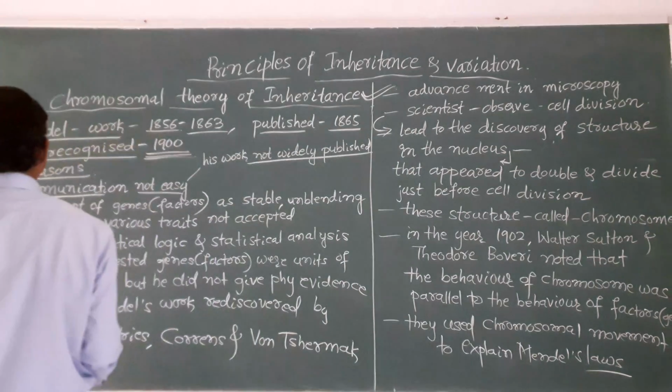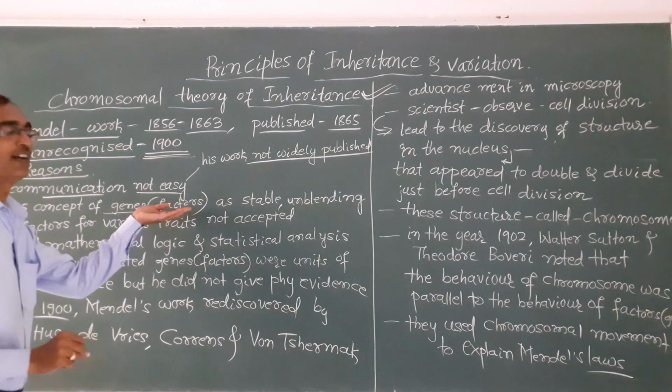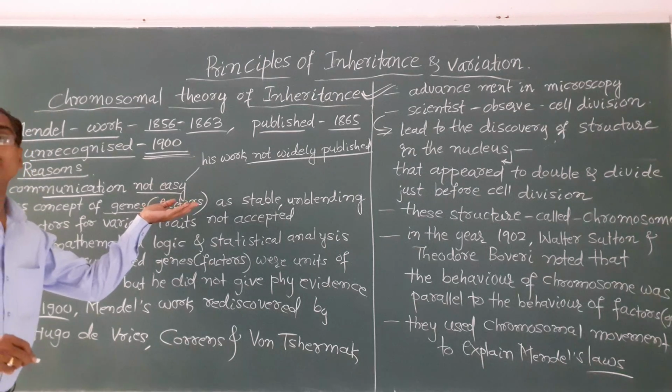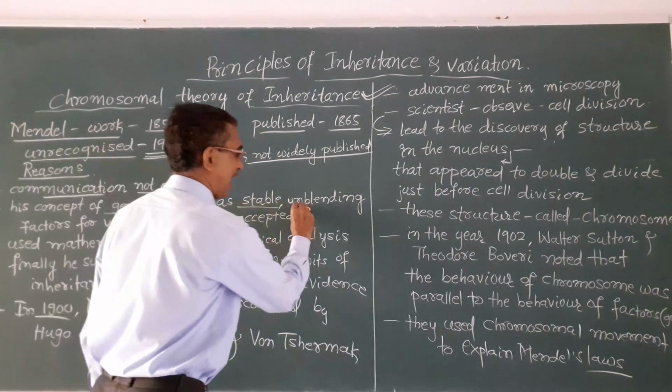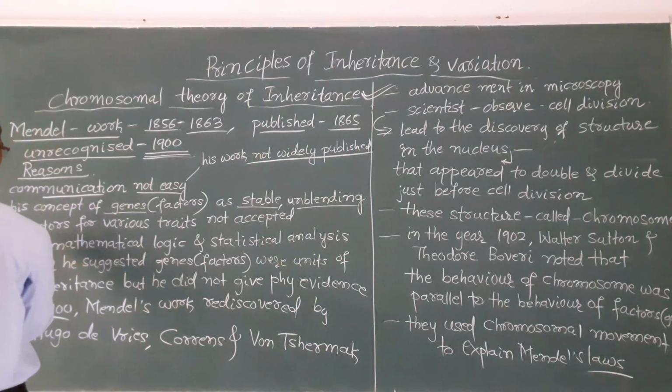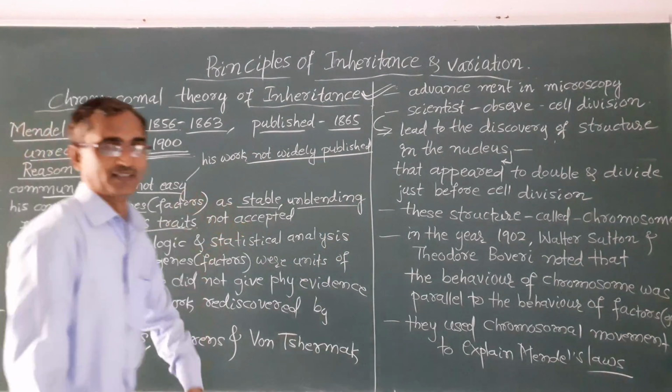The second thing is that Mendel's concept of genes, that is, factors, which in Mendel's words are stable and unblending, and factors for various traits, was not accepted.